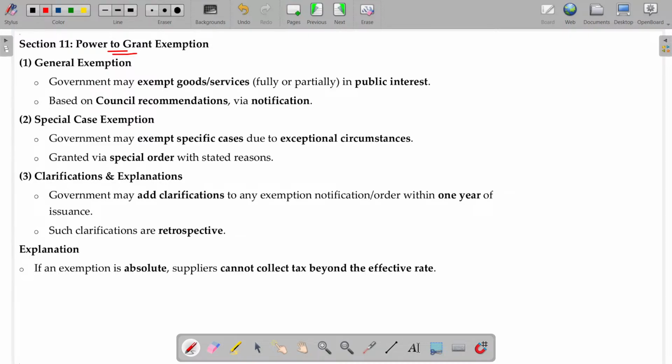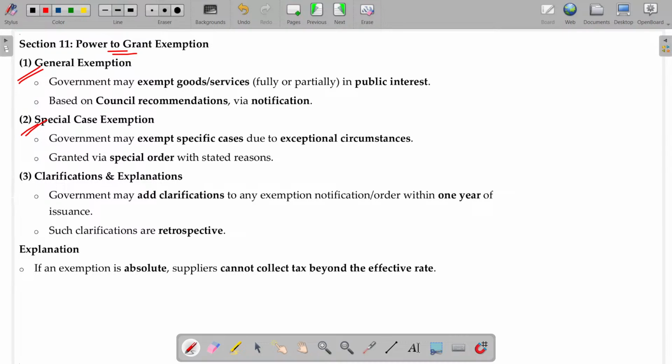Tax is also levied by the government as per the constitution's power. Similarly, the government can give the exemption as per the power given in section 11. If you question, will the government have the power to grant the exemption? Yes, sir. You can go and say section 11 gives the power. What sort of power? The government can give the exemption under the general exemption category or special case exemption. These are the two: general exemption and special case exemption.